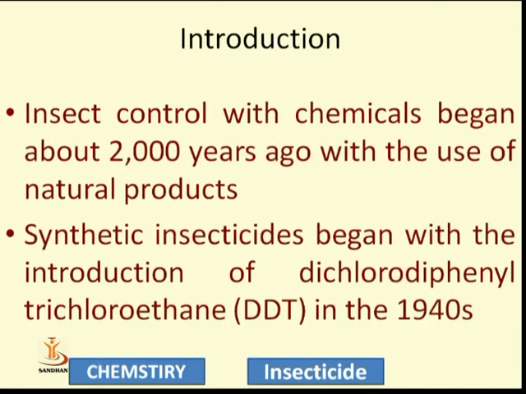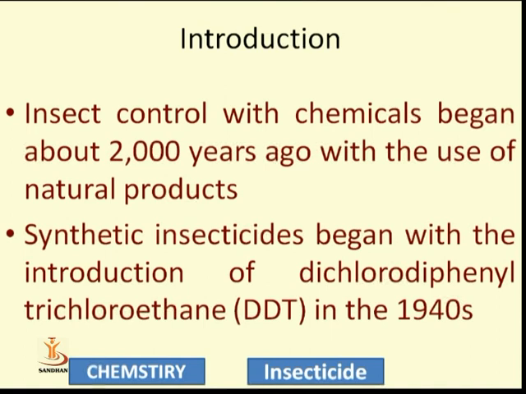The use of insecticides began about 2000 years ago. The application of chemical substances as insecticides began about 2000 years ago with the use of natural products. What are natural products?